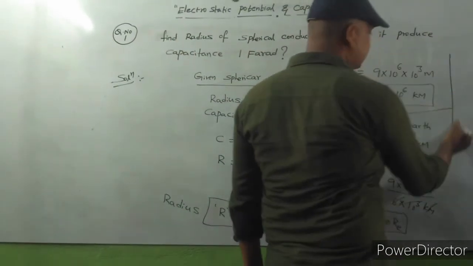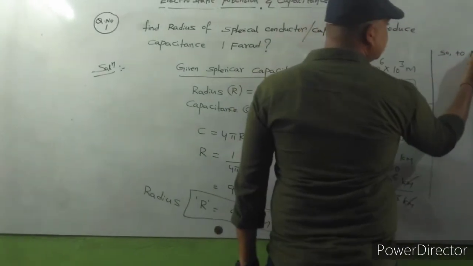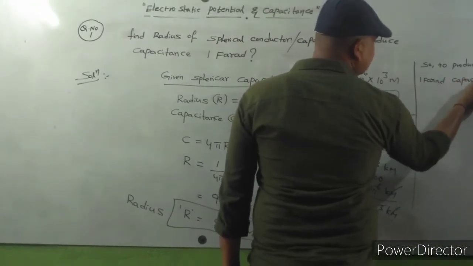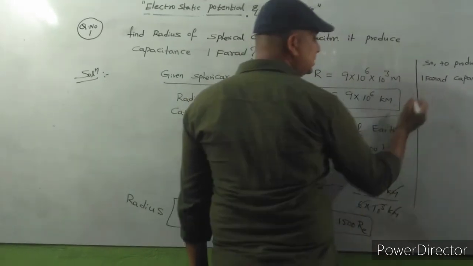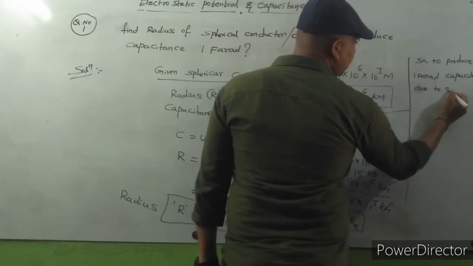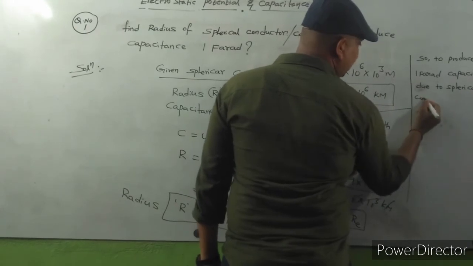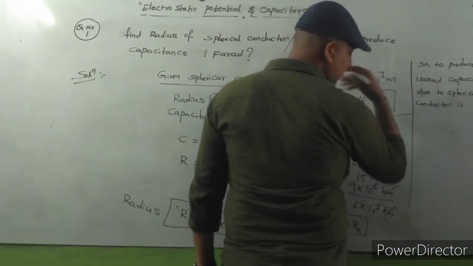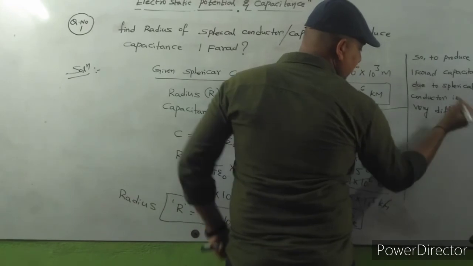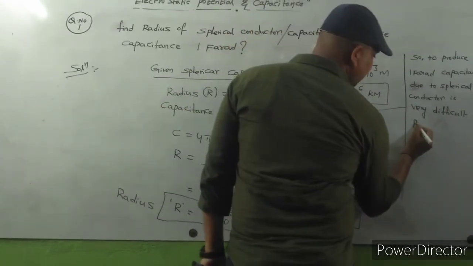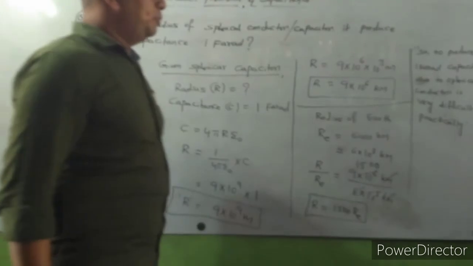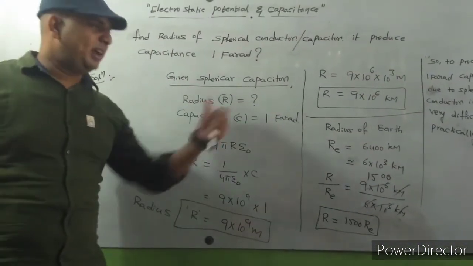So to produce 1 farad capacitance due to a spherical conductor is very difficult practically.